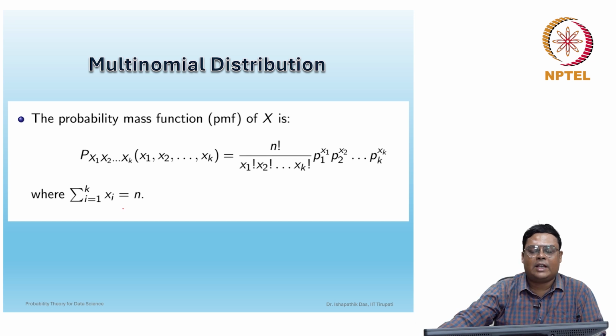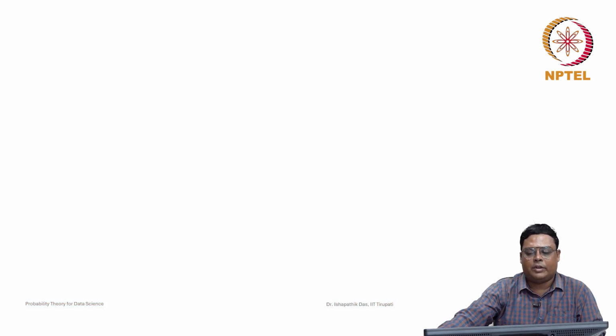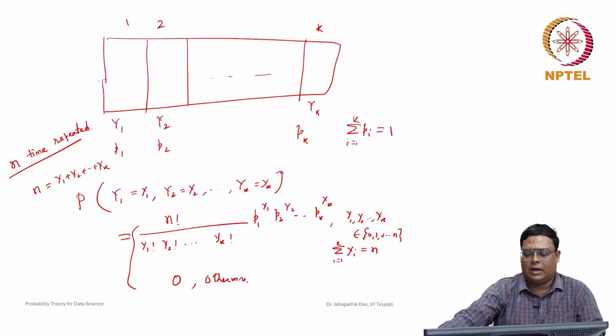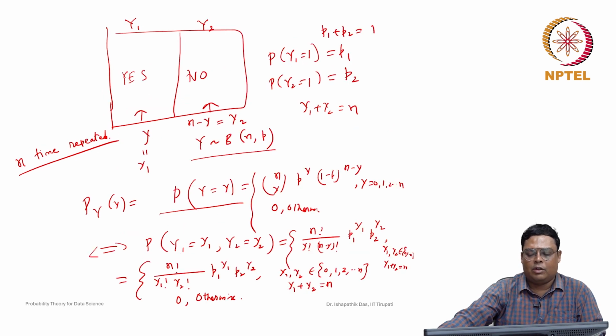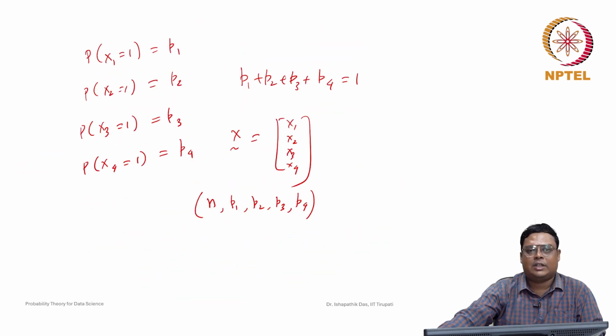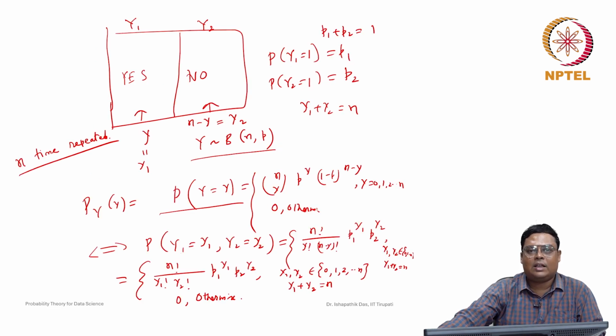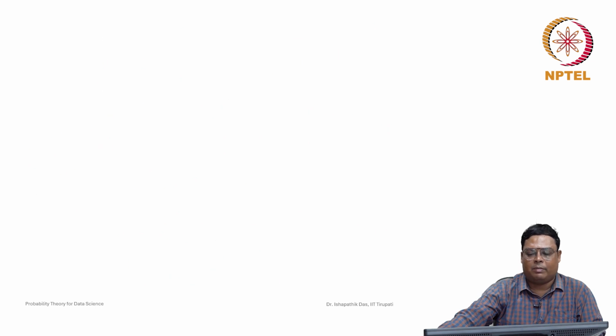So this is known as the multinomial distribution function. Because it is a multivariate case, it is a little complicated, so we will not go through more details about this. We will learn it in the future whenever it is needed.